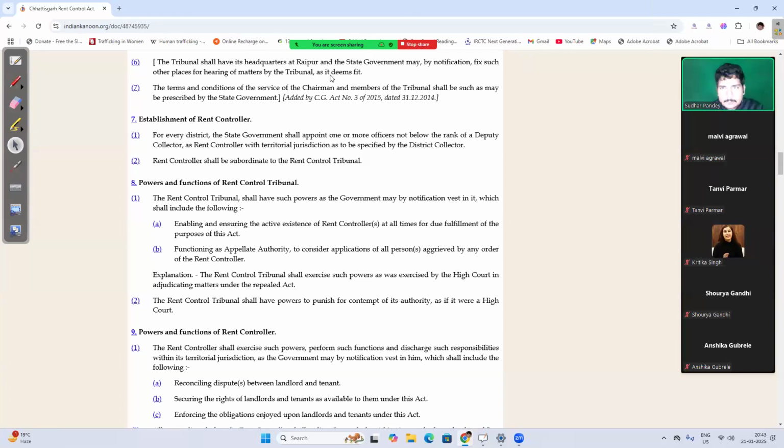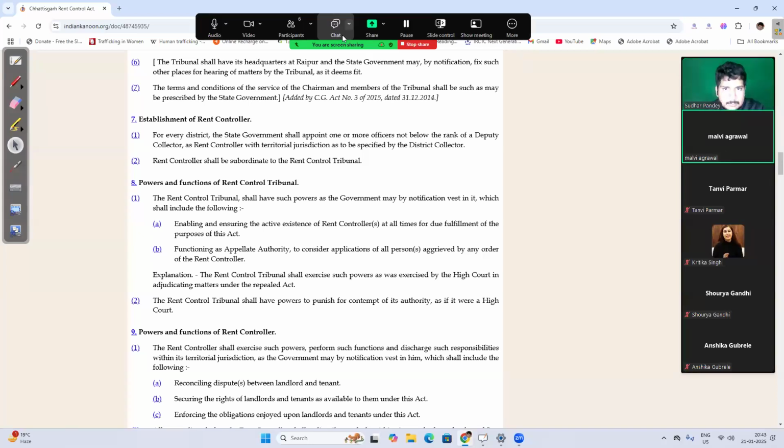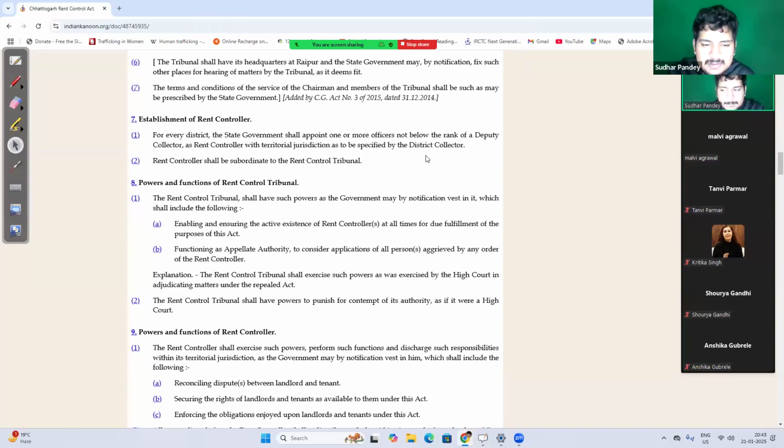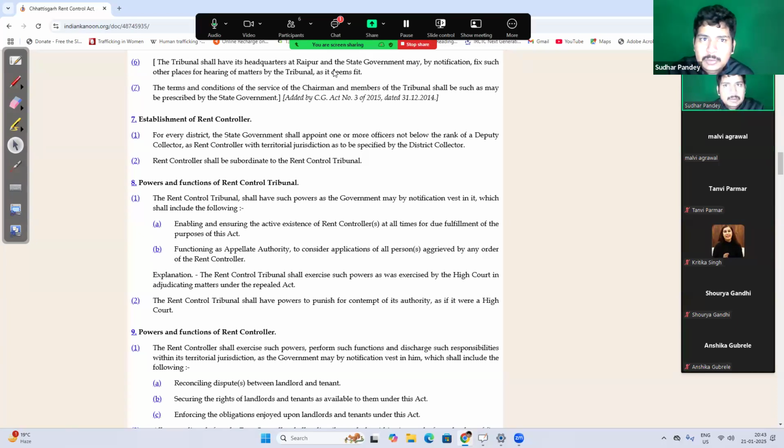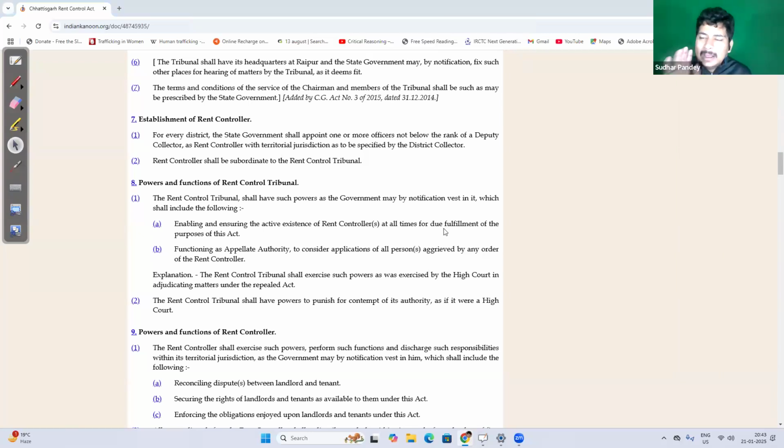Sir, you are referring to which bare act? I am referring to Chhattisgarh Rent Control Act 2011. Which publisher, sir? I'll just share the link of this Bare Act also. It is the official Bare Act, Chhattisgarh Bhada Niyantrak Adhiniyam 2011, that is published in the official gazette of Chhattisgarh, right?